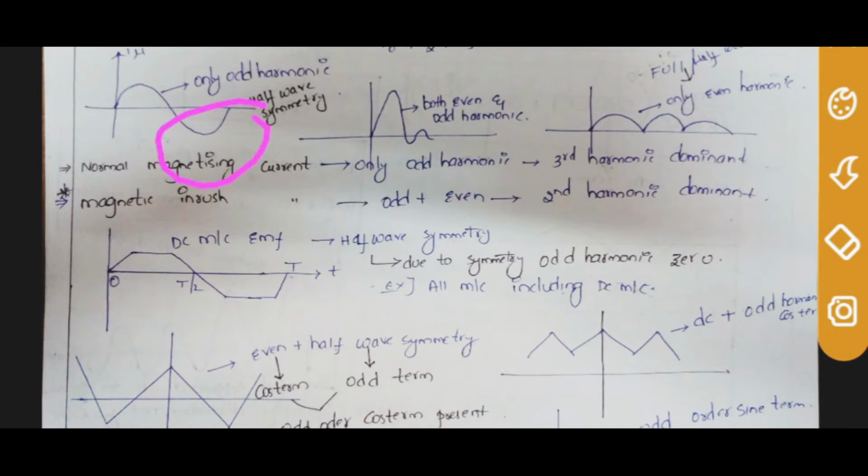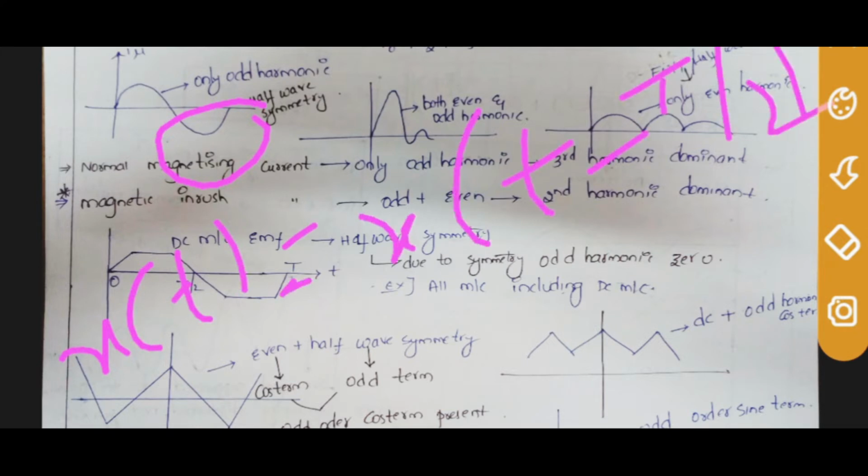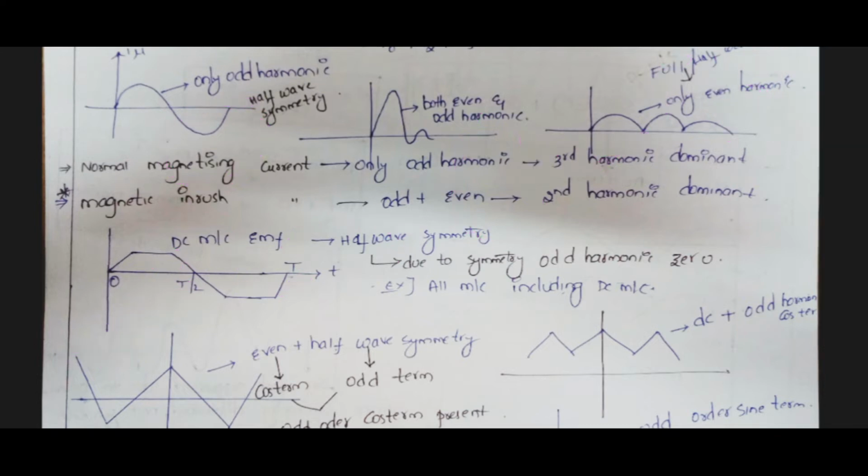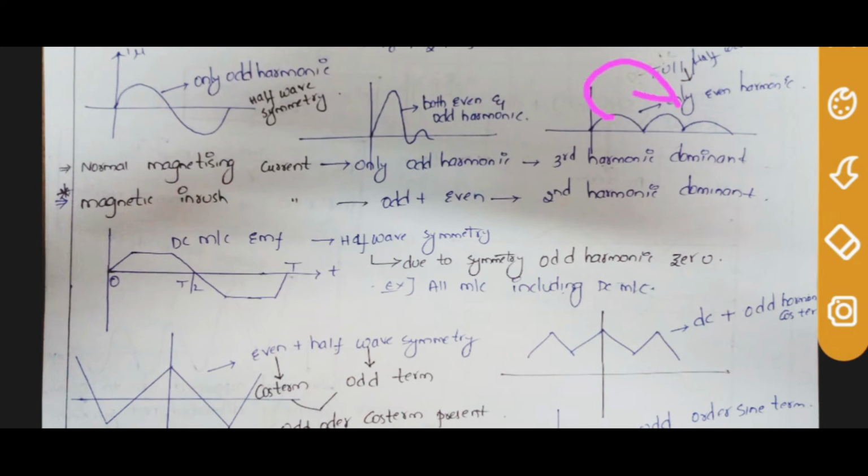If it is half wave symmetry or symmetry with respect to x-axis, then even harmonics are 0. When you take x of t equal to x of t minus t by 2, here I am not putting a negative sign. That is, if you shift the half cycle, it becomes like this. Which curve is it?